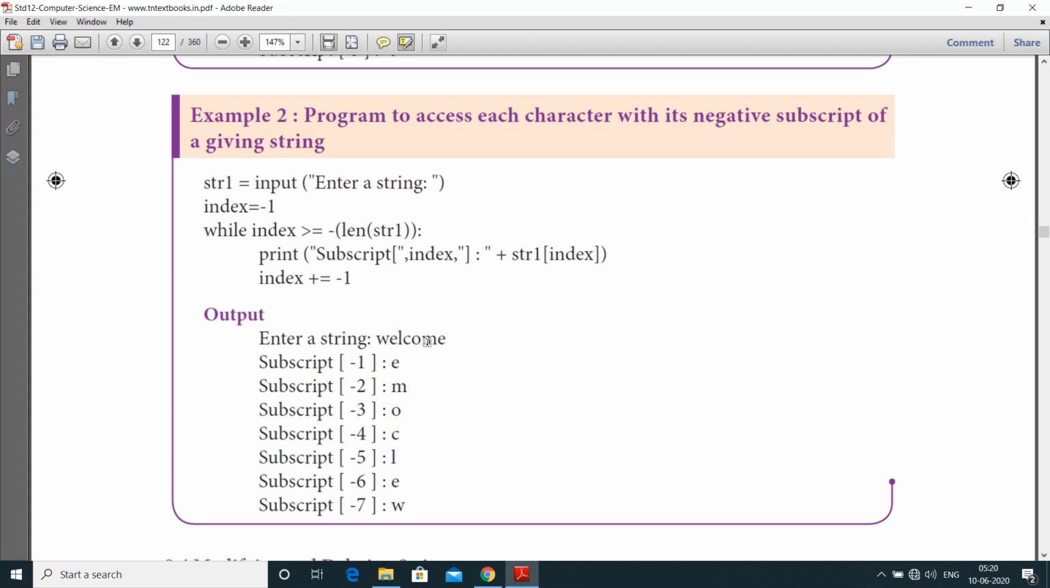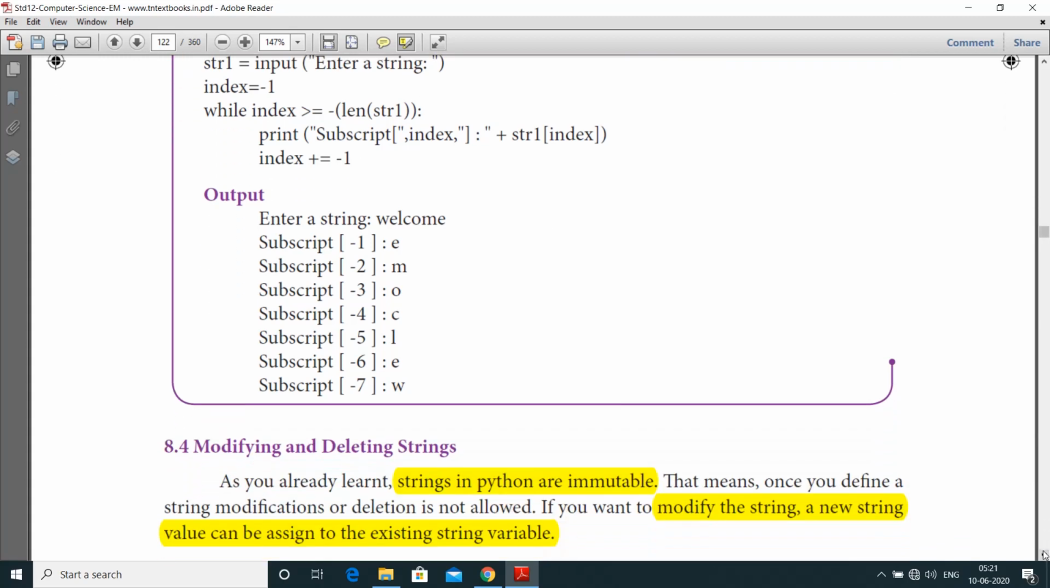First, the string from the last, that is subscript of -1 is E, and likewise M, O, C, L, E, W, as we check the condition of the while loop. After checking the condition of the while loop, it just decrements through each and every character in the string "welcome".